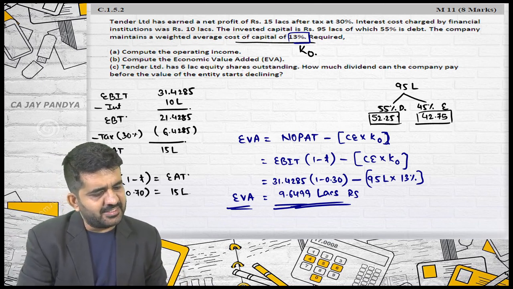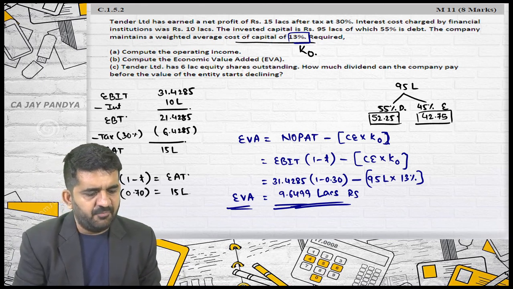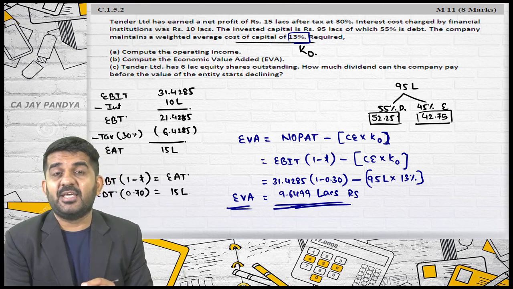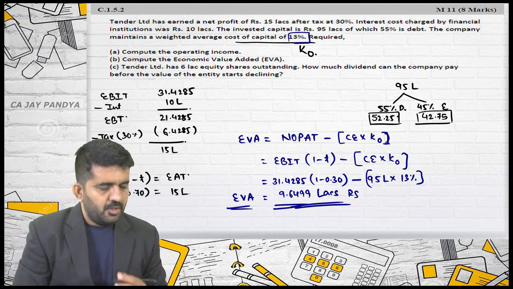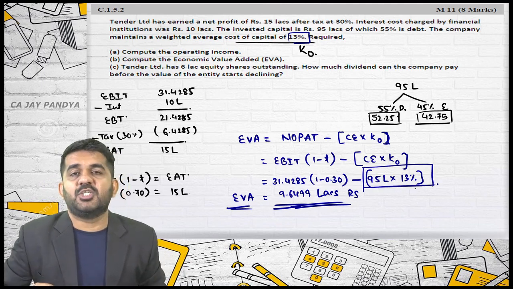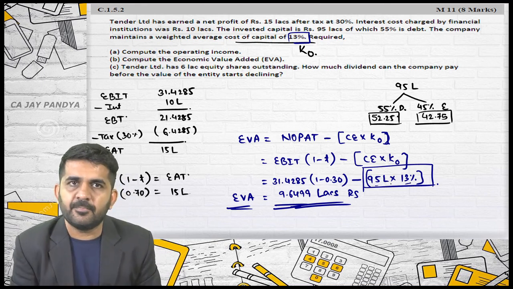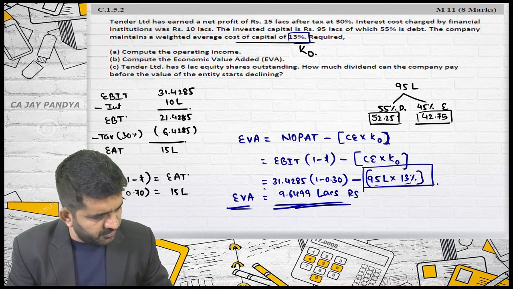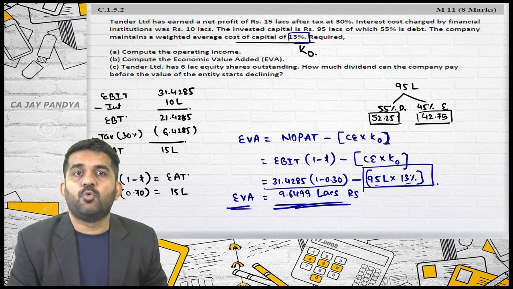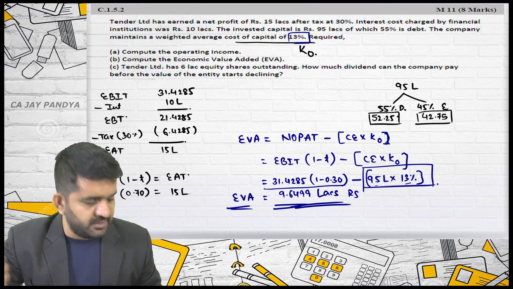Tender Limited has 6 lakh equity shares outstanding. How much dividend can the company pay before the value of the entity starts declining? That's correct. This is also known as EVA dividend. Please try to understand. The total amount of money required to satisfy equity shares, preference shares plus debenture holders is this 95 lakhs into 13%. How much is the company earning after tax? So what is the surplus? 9.6499. Surplus after satisfying all the stakeholders.